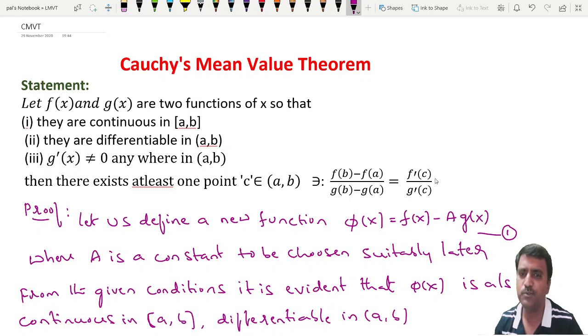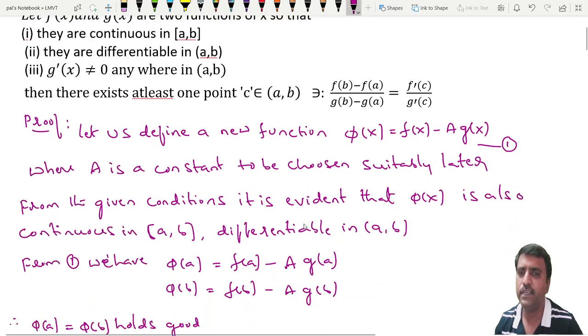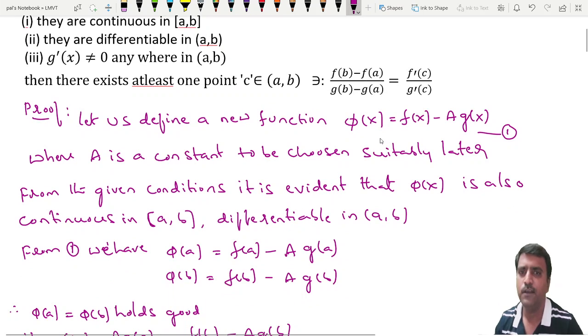We have to prove this result. So to prove this result, you define a new function phi of x. Phi of x is equal to f of x minus a into g of x. What is a? A is a constant. What value do we need to choose for a? We don't know, we will choose it later. So keep a as a constant as it is.